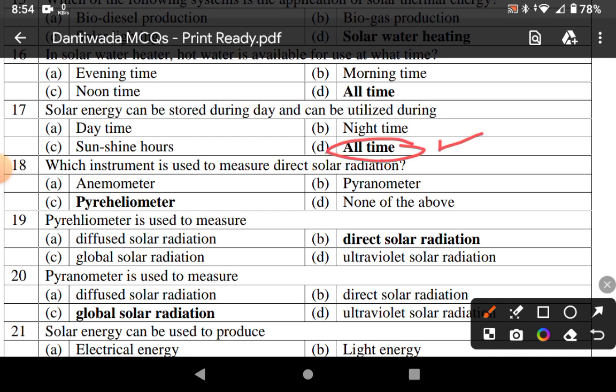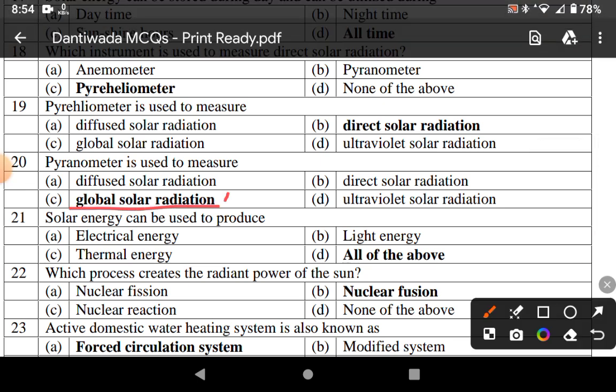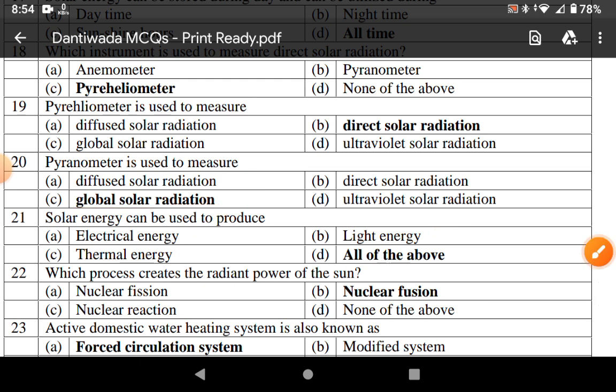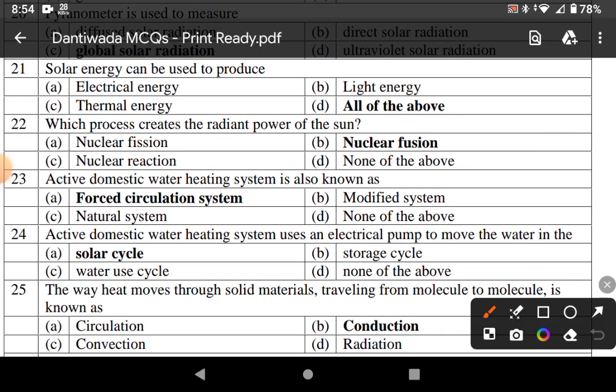Which instrument is used to measure direct solar radiation? Pyrheliometer. Pyrheliometer is used to measure direct solar radiation. Pyranometer is used to measure total or global solar radiation. Solar energy can be used to produce electrical energy, thermal energy and light energy. Which process creates radiant power of sun? Nuclear fusion.